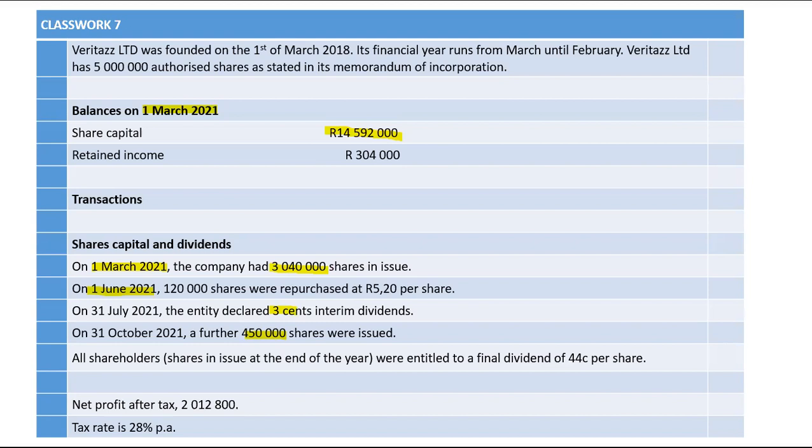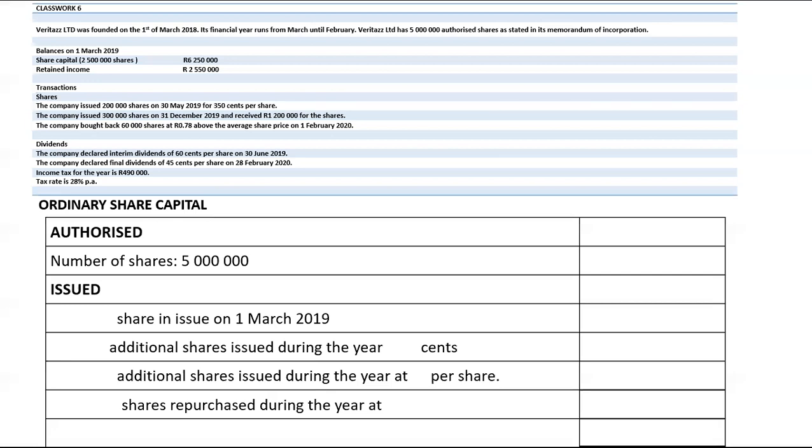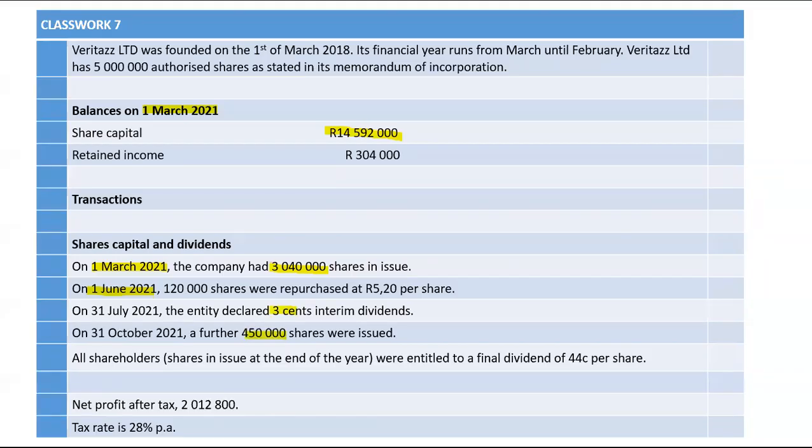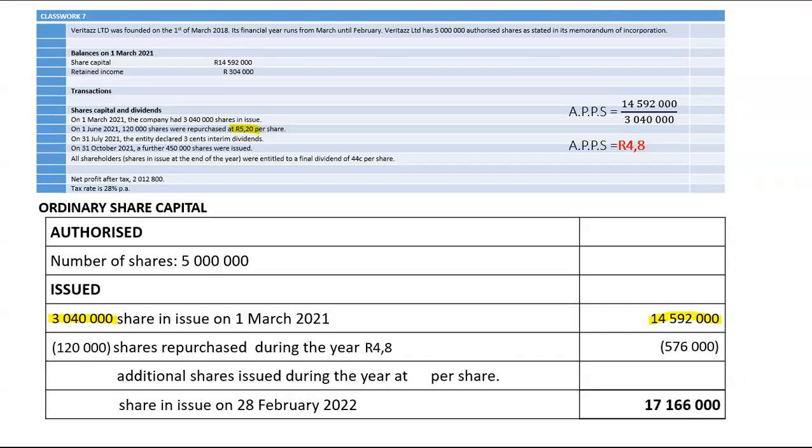Then they talk about all shareholders, shares in issue at the end of the year were entitled to a final dividend of 44 cents. I don't think that is helping us. However, I'm just going to have to deal with what I've got right now. And what I have is the number of shares that were issued, but we were not told at what price they were issued for. So I'm going to go back to my ordinary share capital and see if I can get that. I immediately noticed that I have the value of my closing share capital. In essence, I know that I issued 450,000 shares, but I don't know at what price.